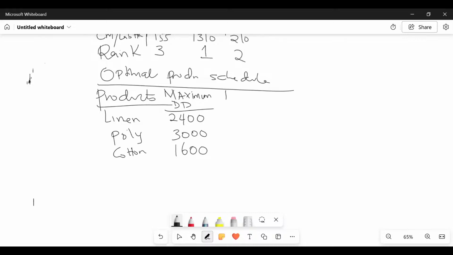So the limiting factor, ladies and gentlemen, in this particular case, what is it? It is what here somebody? It is the labor hours. So for labor hours, what do we have here for labor hours?